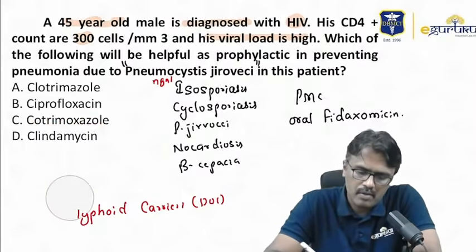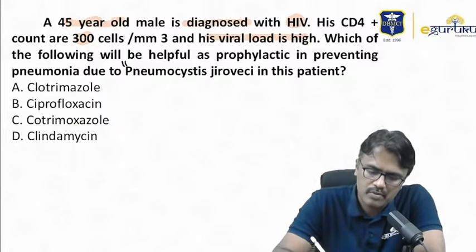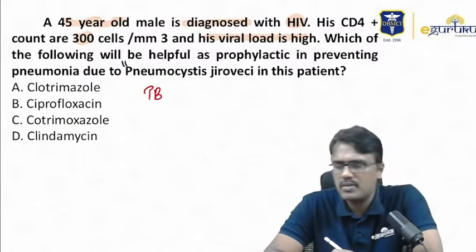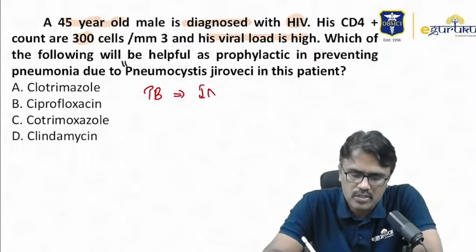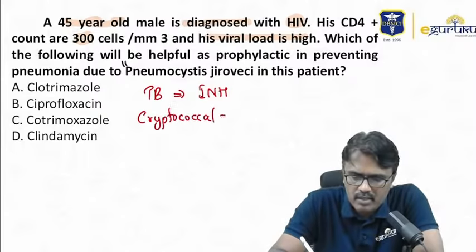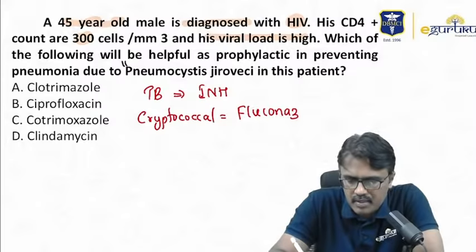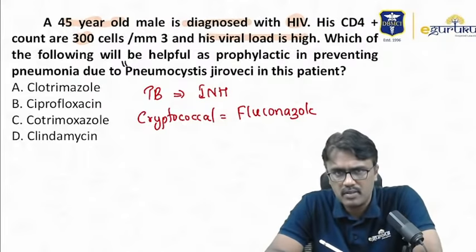Okay, so remember, whenever the HIV questions are asked, what are the other prophylaxis we need to know of? Tuberculosis, they are prone for tuberculosis. Now, what is the prophylaxis? You can give INH. Another important is cryptococcal. They are prone for cryptococcal infection. Then what is the prophylaxis? Fluconazole prophylaxis should be given. Right? These are the two things they keep on asking you.